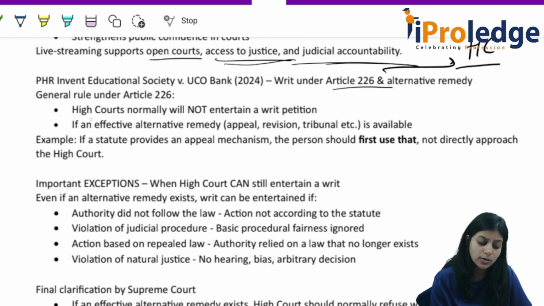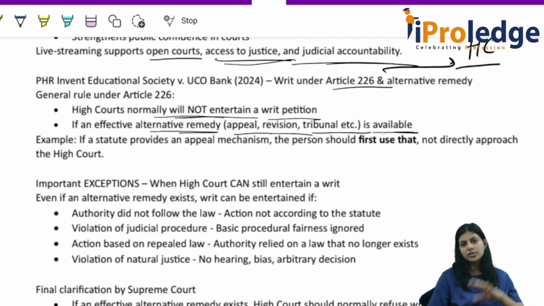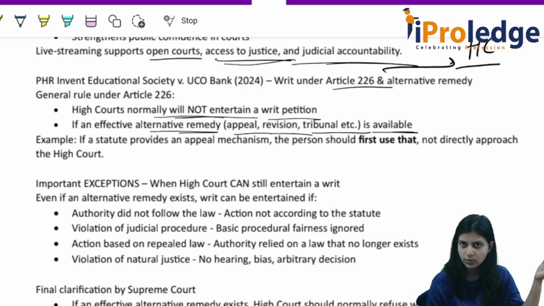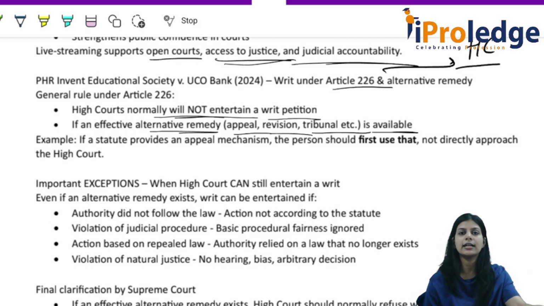So High Courts normally will not entertain a writ petition if an effective alternate remedy, such as appeal, revision, tribunal, etc., is available. Then we have to first use that. See, a writ petition can be filed in the High Court under Article 226. In our next video, we will cover in detail Article 226 and Article 32, very, very important articles, your writ 226 and 32. We will also see what is the difference between the two.